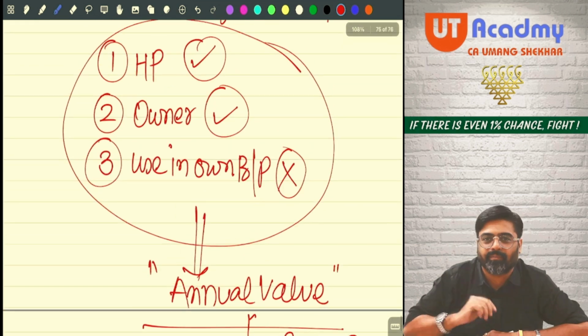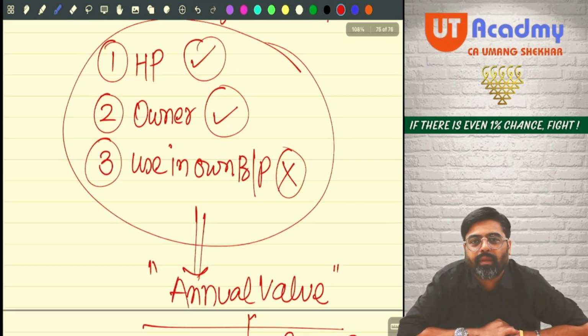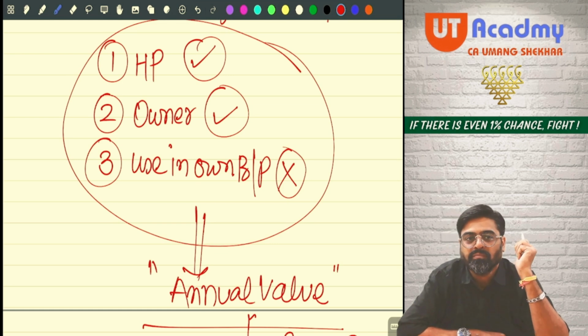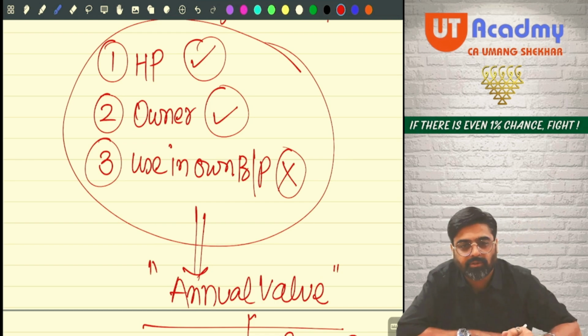First thing, can you see house property? What is the meaning of house property? Tell me. What is the meaning of house property? Should I tell you?